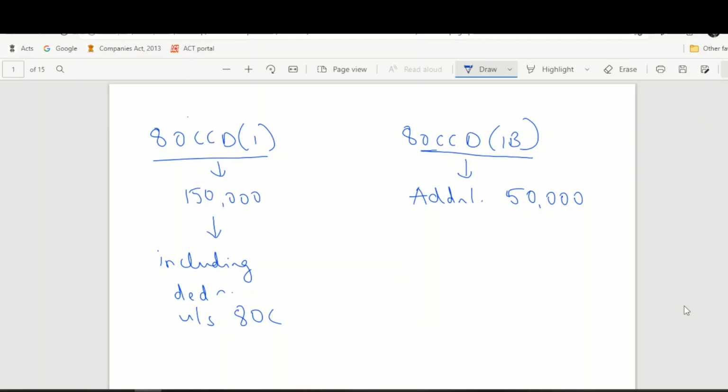Let us say you have contributed towards your provident fund to the extent of 1 lakh rupees and towards your NPS 1 lakh rupees. You can take deduction of 1 lakh rupees under section 80C. You can avail 50,000 deduction under 80CCD subsection 1 and an additional 50,000 under subsection 1B. So all in all put together, 80C plus NPS cannot exceed 2 lakh rupees.